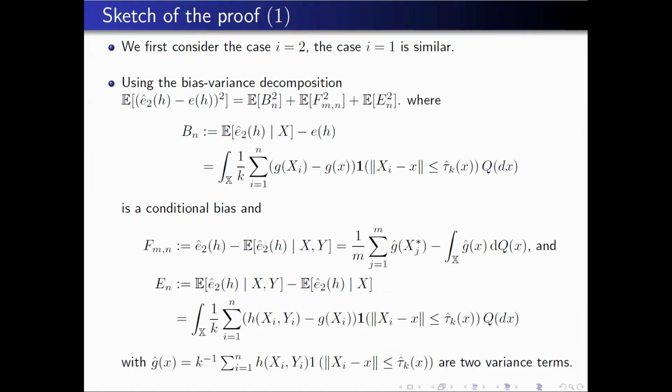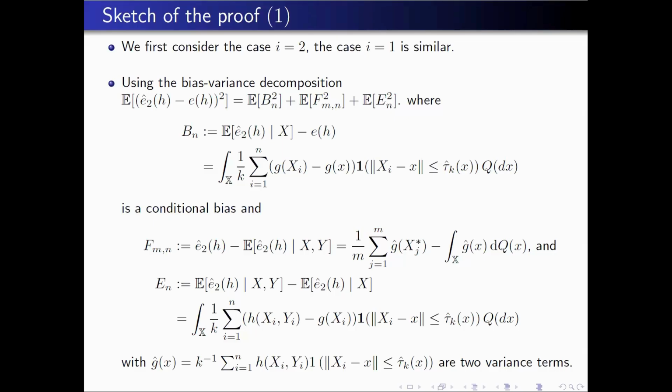Okay, so if you want to have an intuition about this, or maybe it's quite difficult to explain the technical proof, but I just mention some equality. So you can decompose using three terms this difference between the estimator and the target. I use, for simplicity, the case A is equal to 2. That is the second estimator. The first one is very similar. So what you have first, you look at the expectation conditionally on the x minus the expectation. This gives this expression. And this expression is typically an integral of the classical bias in nearest neighbor estimation. This is called the conditional bias.